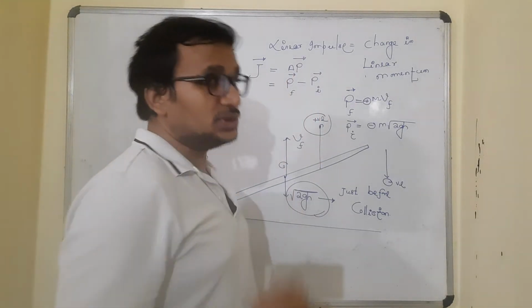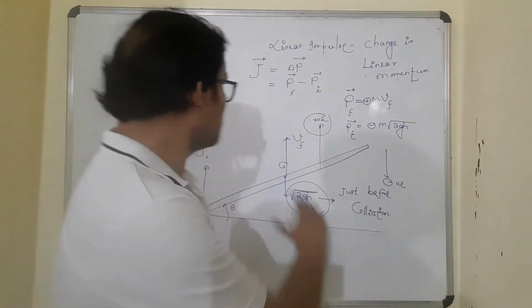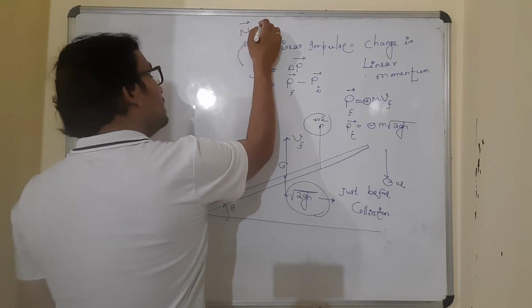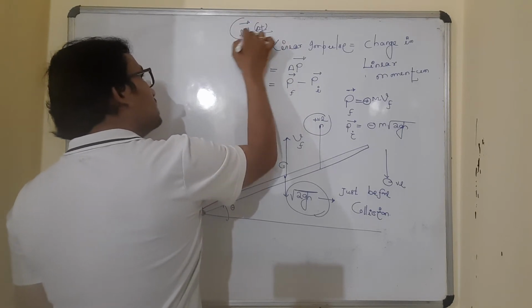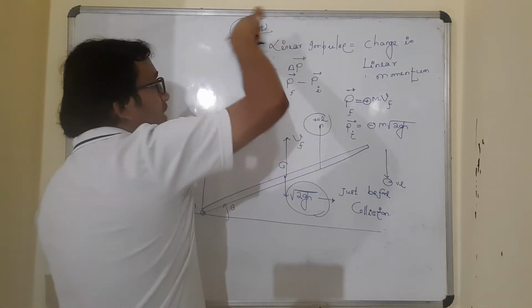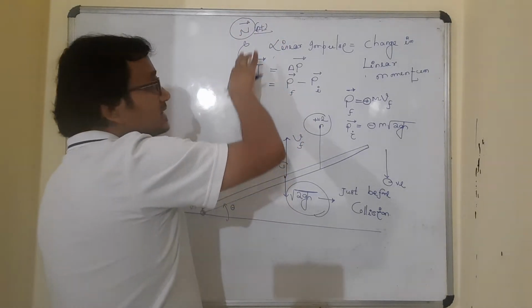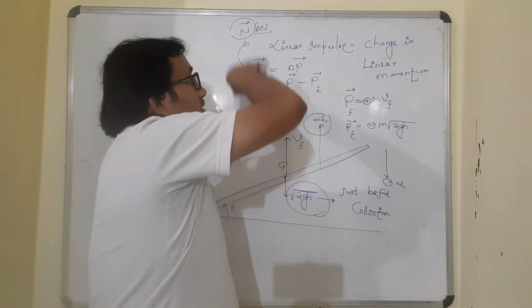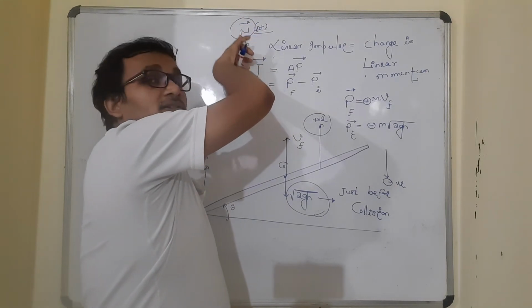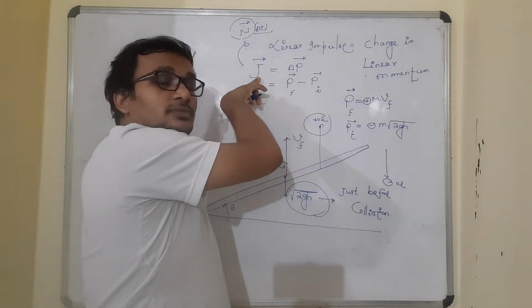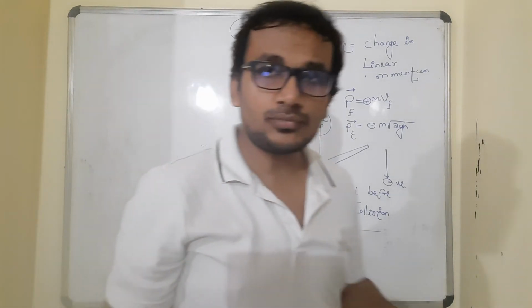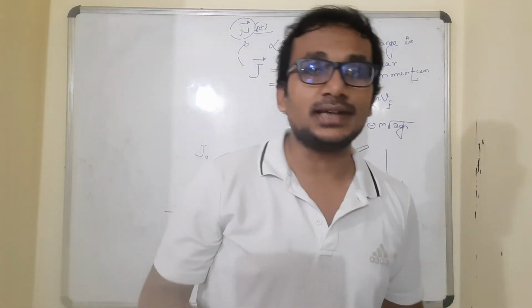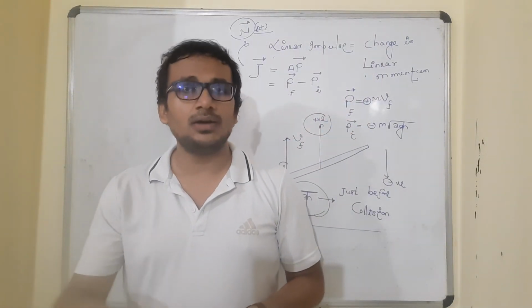What about J? J is also a vector, because impulse is force into time. Impulse is normal reaction force into time. Time doesn't have any direction, but force has a direction. So a scalar multiplied with a vector gives me a vector. A scalar time multiplied with normal reaction gives me the linear impulse. Since normal reaction is a vector, whatever is the direction of normal reaction, the same is the direction of linear impulse. Clear? That means linear impulse is a vector, and it has to be assigned a proper sign along with the magnitude.